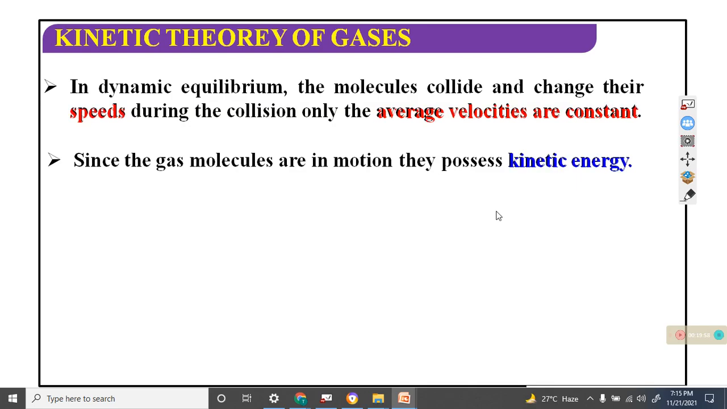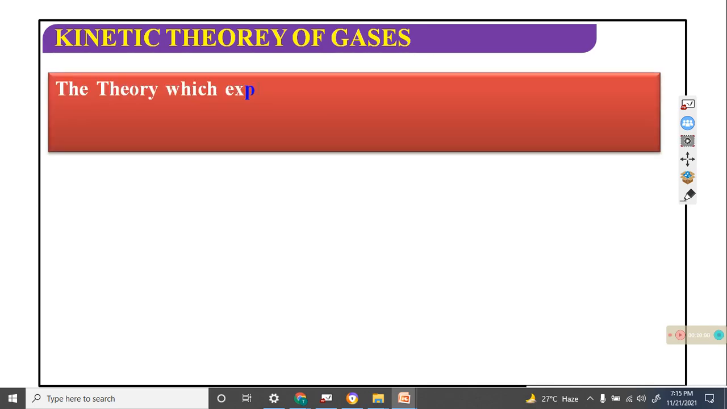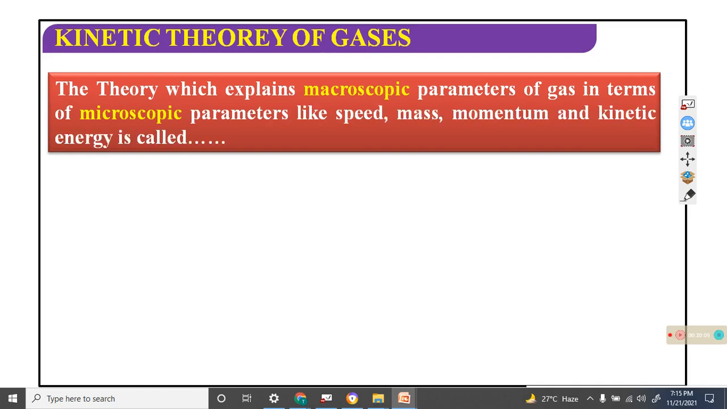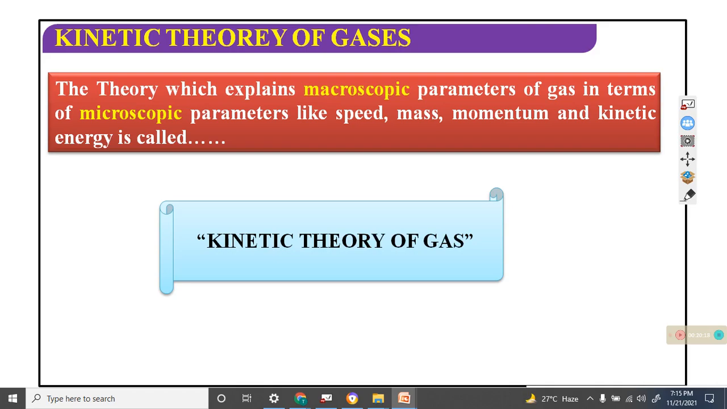Next. The theory which explains the macroscopic parameters of a gas in terms of microscopic parameters like speed, mass, momentum and kinetic energy is called the kinetic theory of gases. The theory which explains the macroscopic parameters of gases in terms of microscopic parameters like mass, momentum, kinetic energy etc. is called the kinetic theory of gas.